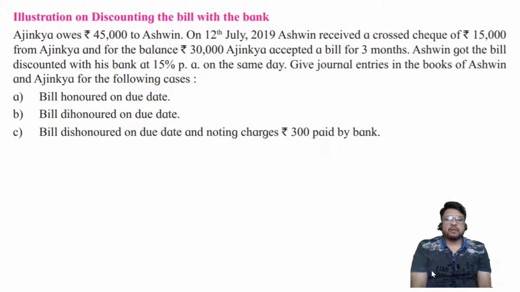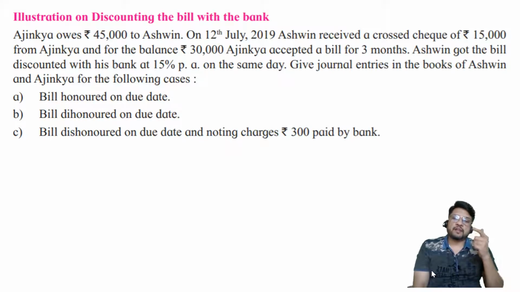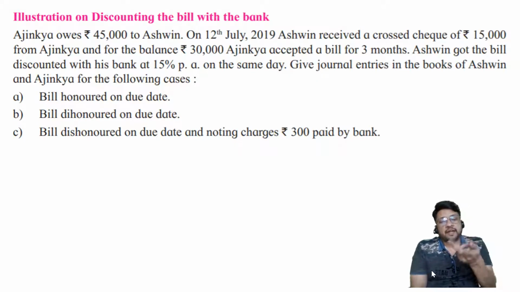So when the amount is going to be given to Mr. Ashwin by the banker, at that time itself the banker will deduct the amount of interest and will specify that I will give you net cash.